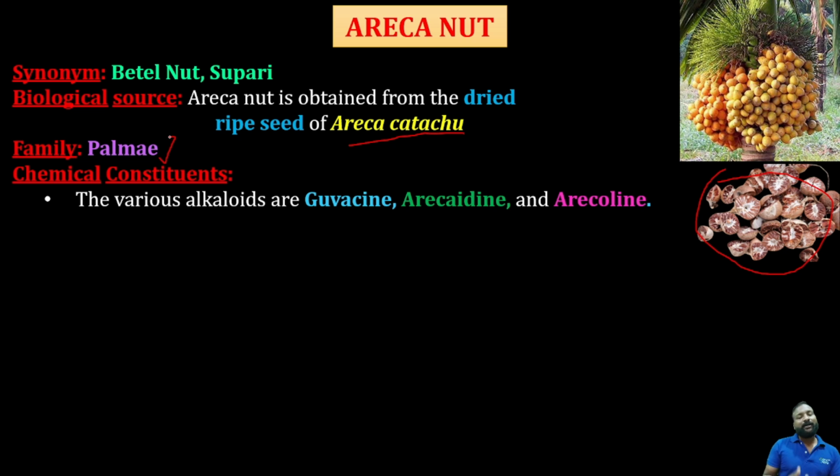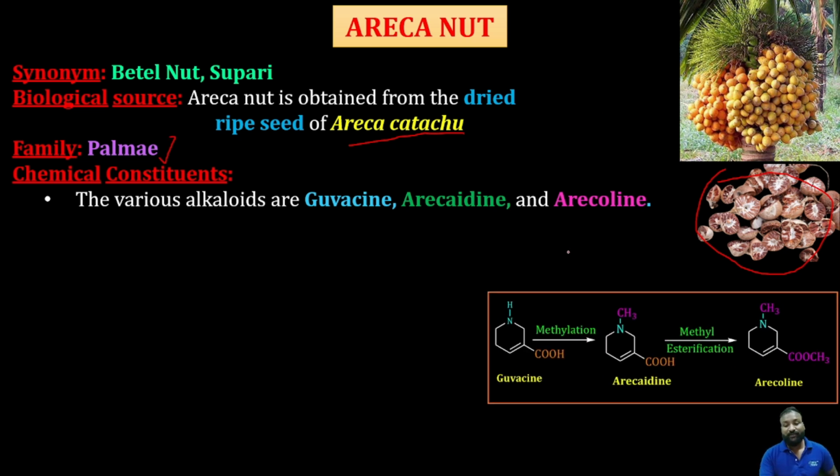But in this Areca catechu, it is known as the areca nut. The areca nut is the dried ripened seed of Areca catechu belonging to family Palmae. Coming to that, what are the chemical constituents? The main chemical constituents are guvacine, arecaidine, and arecoline. So these are the chemical constituents.